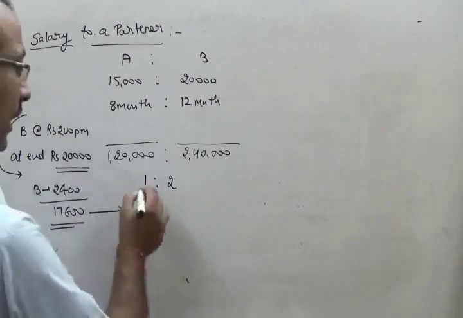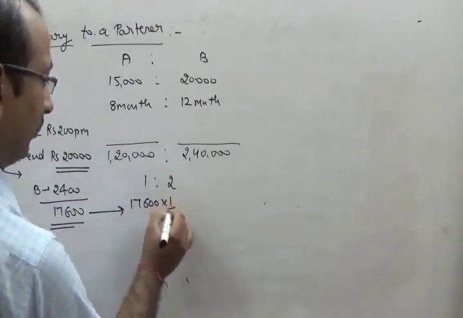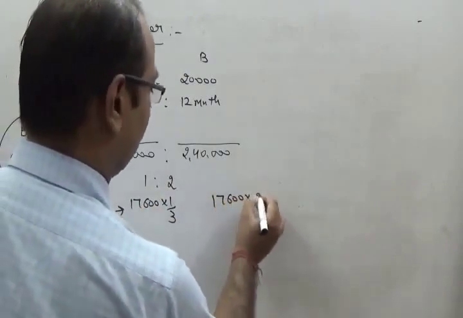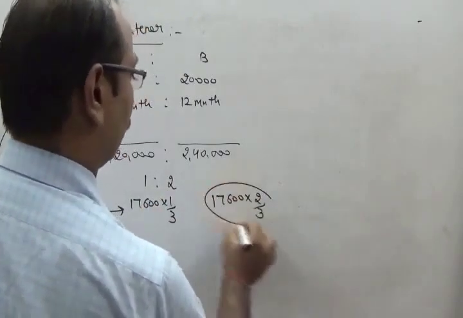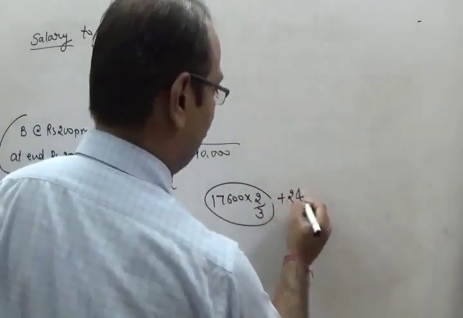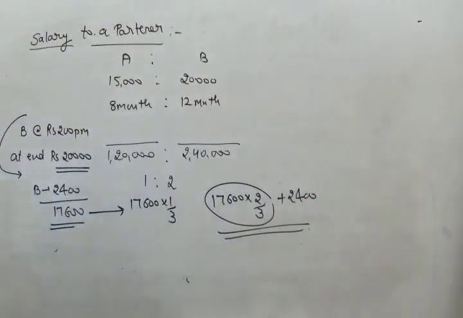If I have to find the share of A, my answer is 17,600 into 1/3. If I have to find the share of B, 17,600 into 2/3. That's the share of B. B is also getting a salary of 2,400. So the final answer is the addition of these two. That is the total income of B from the business. So this is the effect, showing the impact of salary given to a partner.